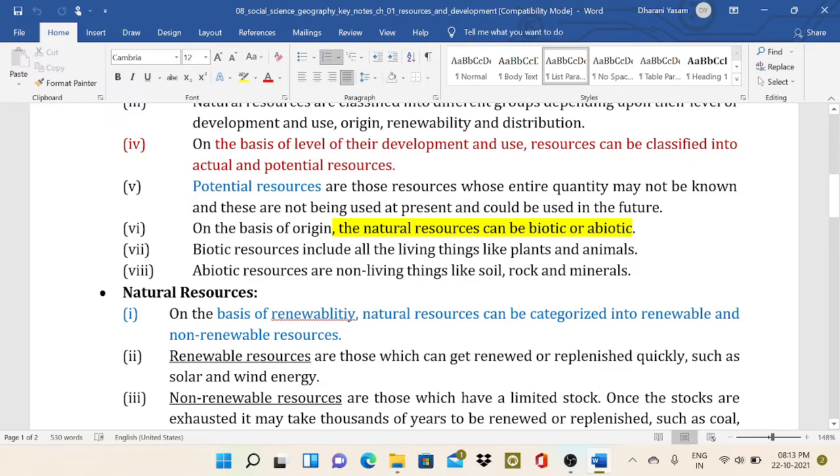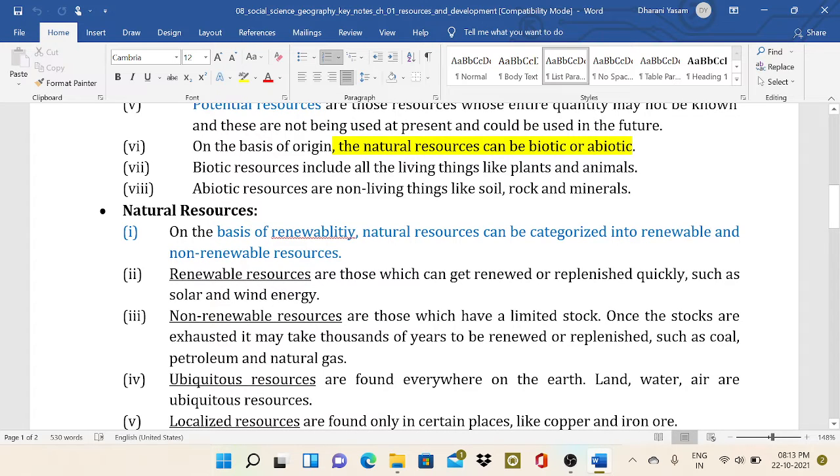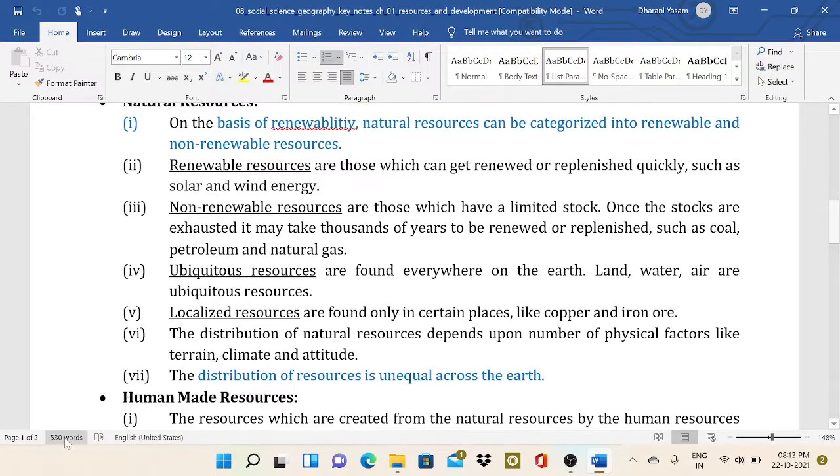Non-renewable resources, the conventional sources, are those which have limited stock. Once the stocks are exhausted, it may take thousands of years to be renewed or replenished, such as coal, petroleum, natural gas. Another type is ubiquitous resources, which are found everywhere on the earth. Land, water, air are ubiquitous resources. Localized resources are found only in certain places, like copper and iron ore.